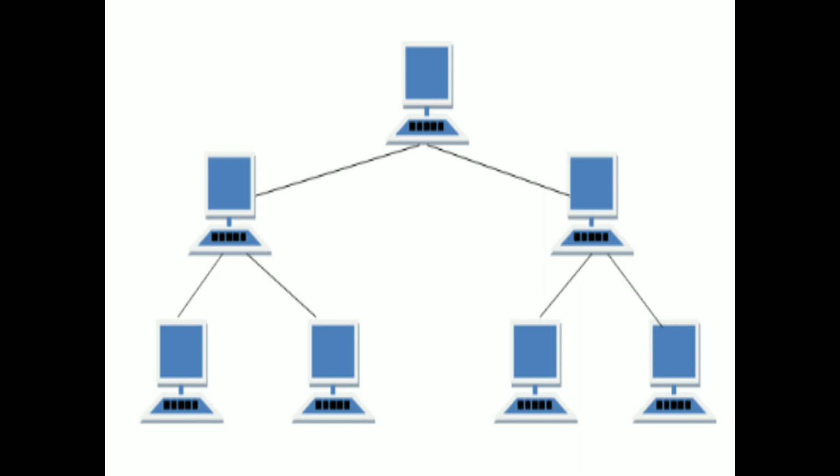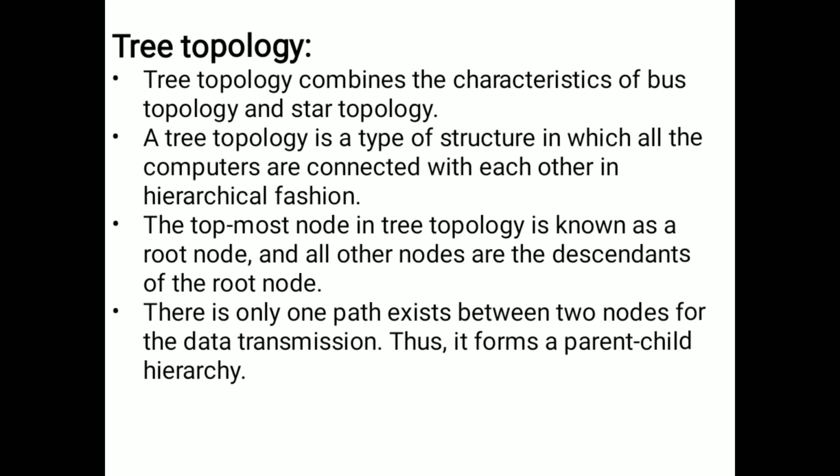Data will transfer from the root node to the next child, and from that child to the next child, in one way only. The topmost node in tree topology is known as the root node, and all other nodes are descendants of the root node.